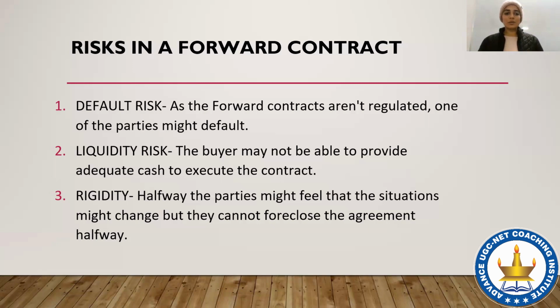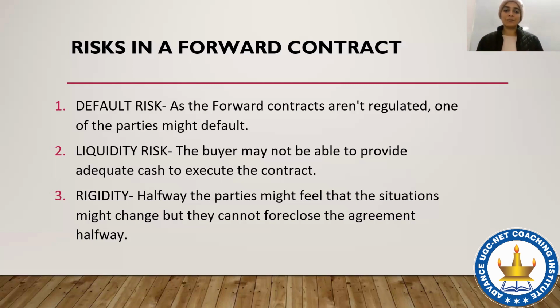The second kind of risk is liquidity risk. The buyer may not be able to provide adequate cash to execute the contract. Let's say the bread maker says that in the past few weeks, I did not make enough sales, and now I do not have rupees 20,000 to pay to the farmer. Then again, there is nobody who is going to question the bread maker.